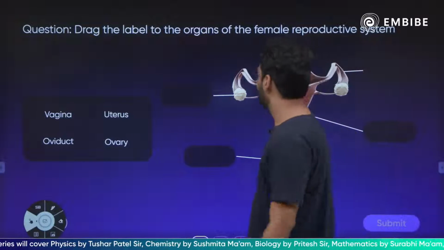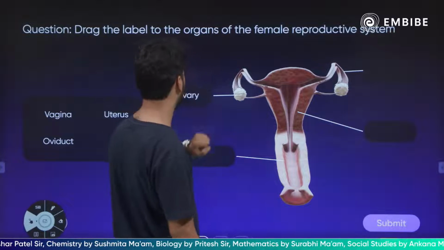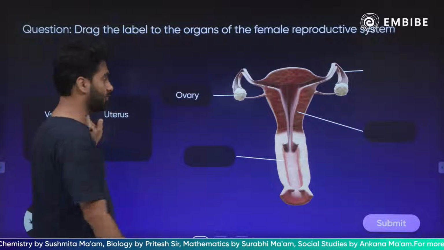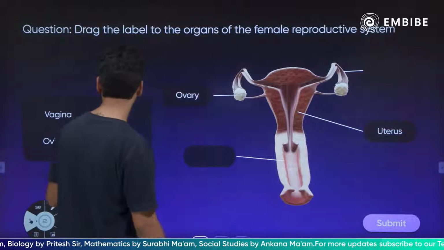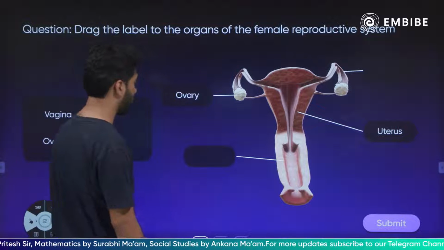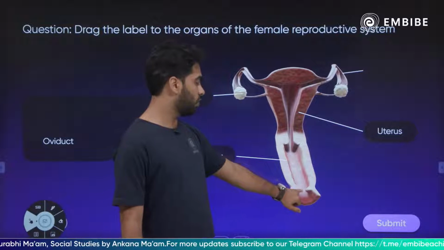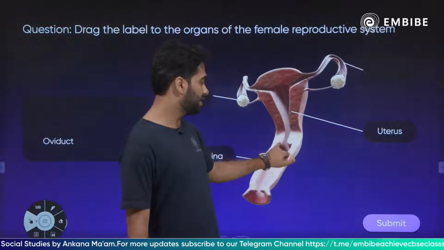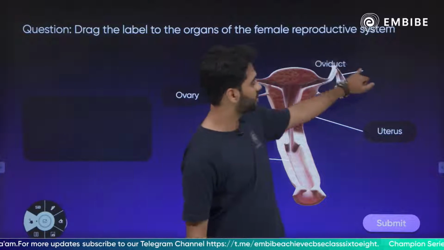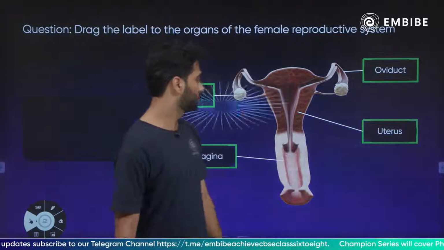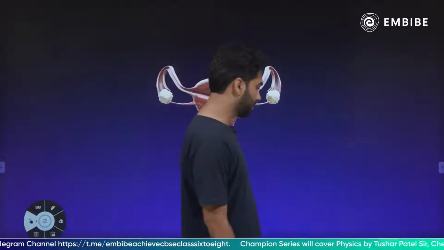Drag and label the organs of the female reproductive system. So as I told you, the female reproductive system has got a pair of ovaries, like males have got a pair of testes. They have got one uterus, which is also called as the womb, one vagina, which is also called as the birth canal, and this opening of the vagina, this area is called as the vulva, whereas this area is called as the cervix, and this is the oviduct. Okay, we are absolutely correct.